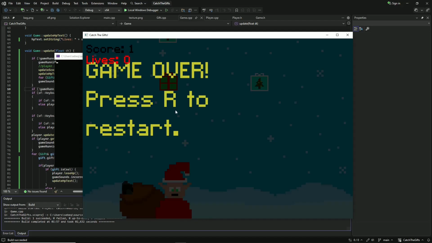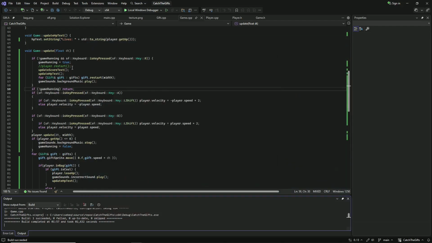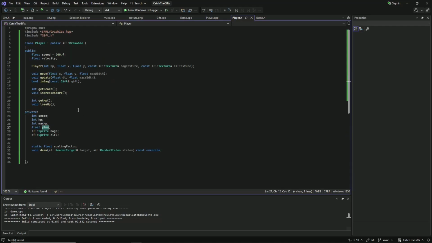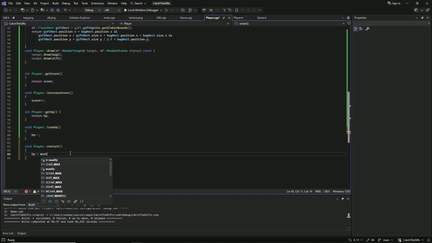Okay, now I cannot move, and I can't do anything. I can only press R. If I stop, nothing happens because the health is still under 0. So we need to implement this. To the header we go. This will be a simple void restart. So first let's set the HP back to max HP.